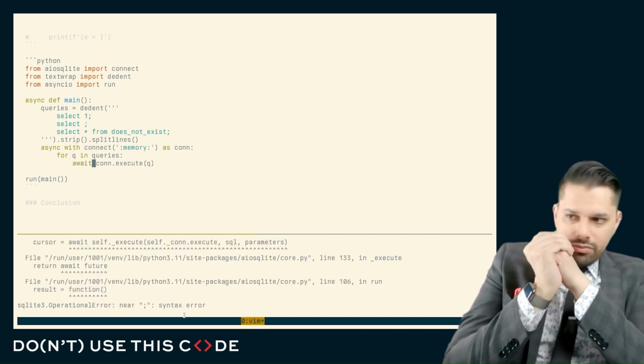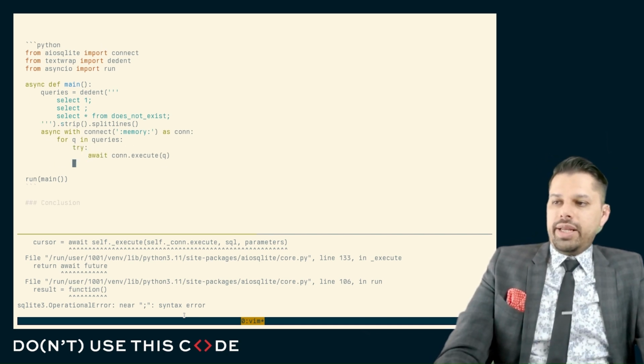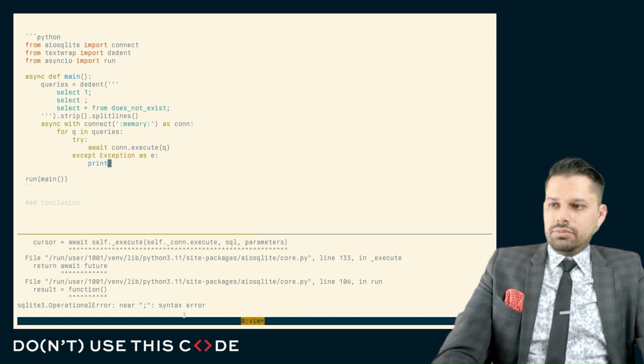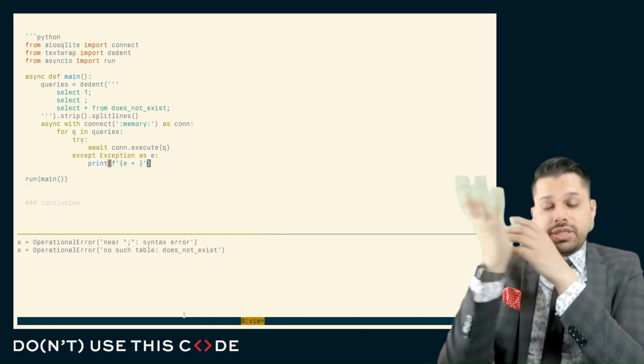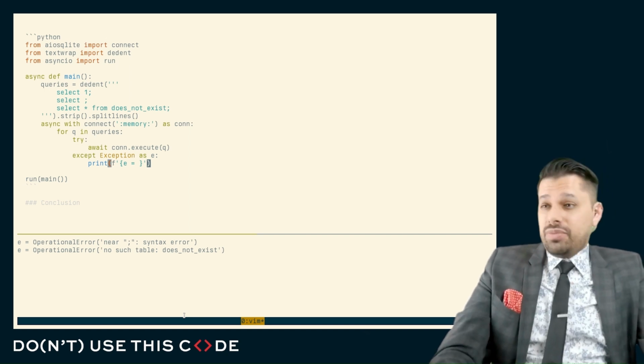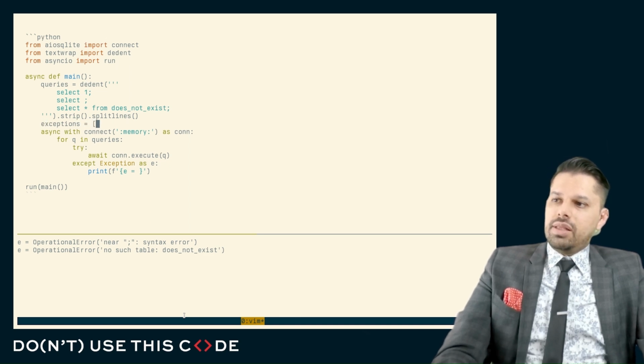Now, obviously, for each one of these, we could put a try except around this and catch this individually. So we should see two of the ones that don't exist, the syntax error and the no such table. We could gather these together, like that.